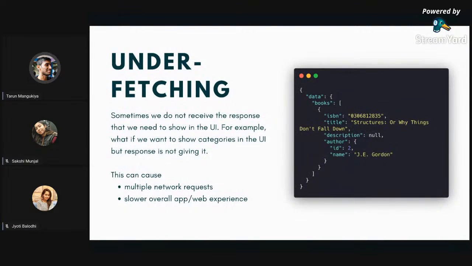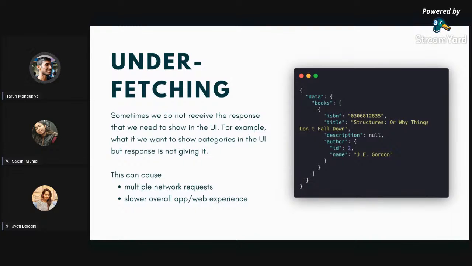And underfetching is something in which the backend developer is not returning those set of results, and we need to show that in the UI, right? And this can also cause a problem from the client side, right? So this can cause multiple network requests. We might make multiple network requests, and we fetch them sequentially or in parallel. And it also makes the overall UI experience slower, right?